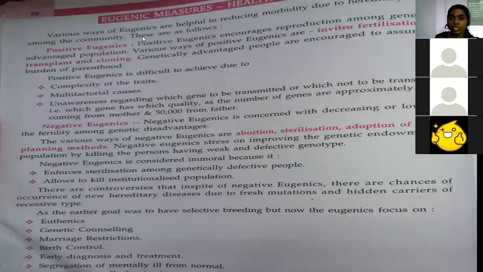Now going to the eugenic measures. As I said, there is positive eugenics and negative eugenics, right? So here some eugenic measures are there. Eugenic measures are nothing but various ways of eugenics that are helpful in reducing the morbidity due to hereditary diseases among the community. These are as follows. With the help of these eugenic measures, we can decrease the death rate due to hereditary diseases. So there is positive eugenics and negative eugenics, right? What is positive eugenics? Can anyone tell me? Just now we have studied. What is positive eugenics? What is negative eugenics?